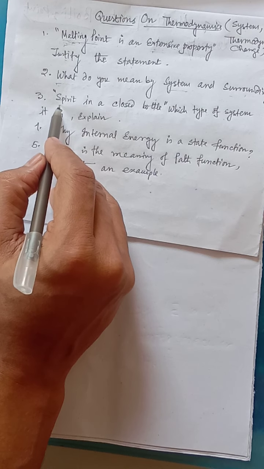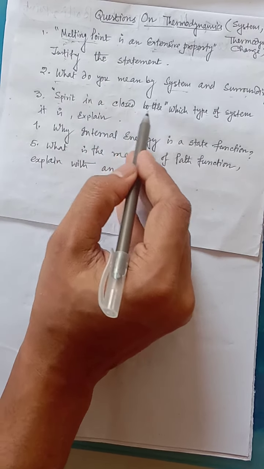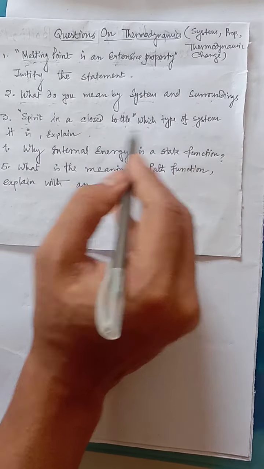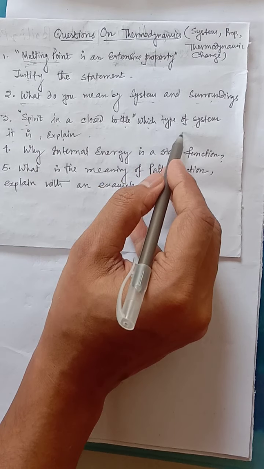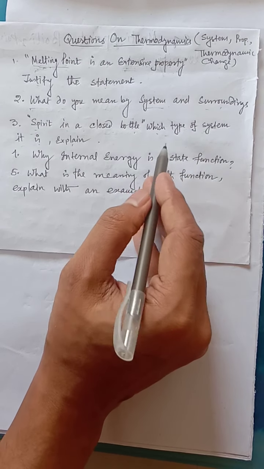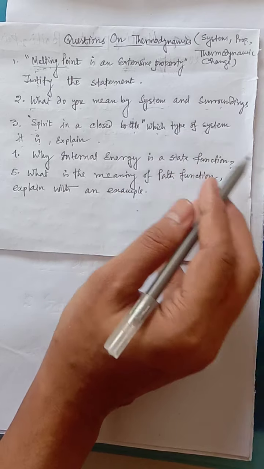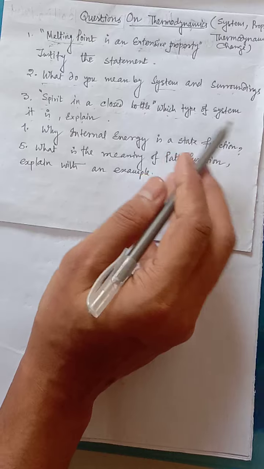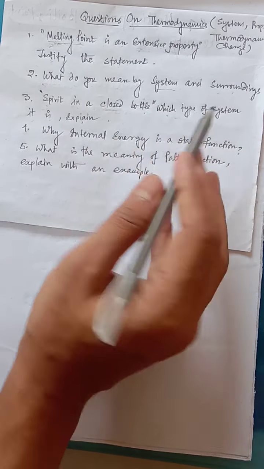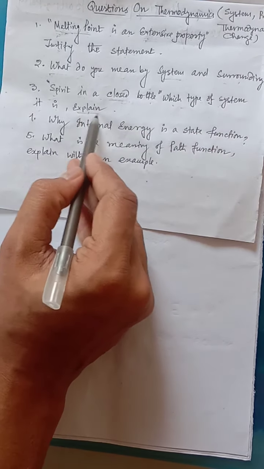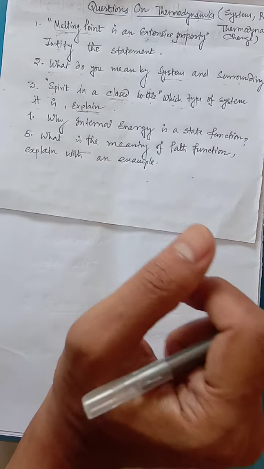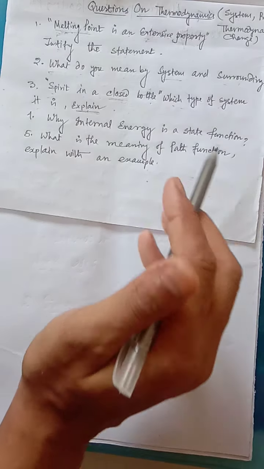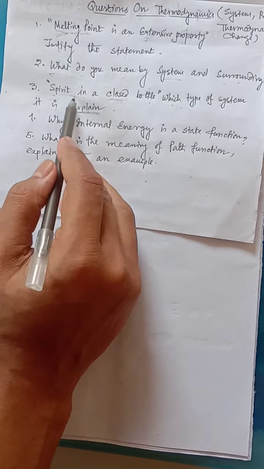Now, a spirit is taken in a closed bottle. Which type of system is it? Explain. You have already discussed three types: open system, closed system, and isolated system. We have to just classify; obviously it is closed, so it will be the closed system, and we have to explain also why it is closed. Already you have discussed the meaning of closed system. Depending on the exchange of mass and energy, we can easily explain over here.